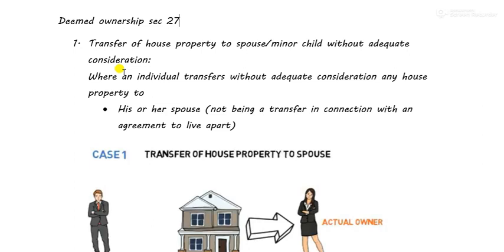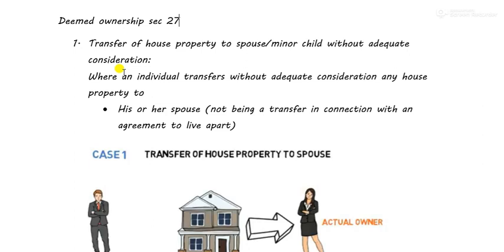Suppose I have an income of 10 lakhs per month, and my wife has zero income, right? So if I hide my house property income, my income shall be 10 lakhs. If I show my income from house property, my income becomes 15 lakhs. So I'll have to pay tax on the total amount of 15 lakhs. However, if I transfer my house property to my wife, her only income is 5 lakhs.